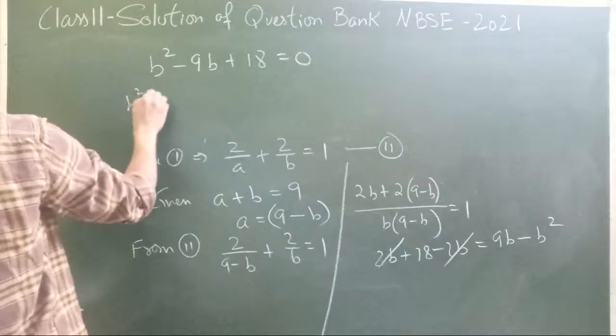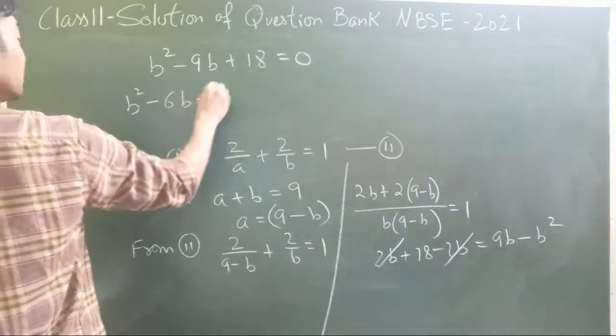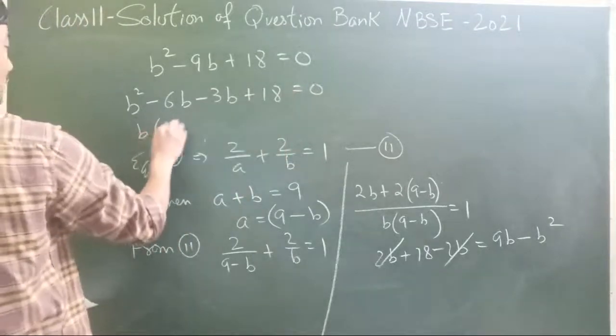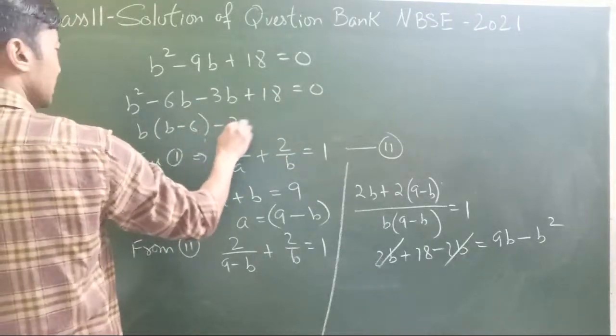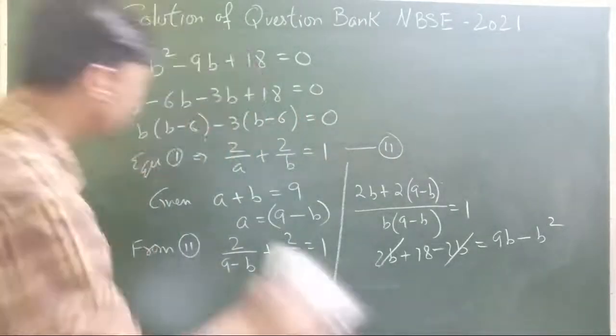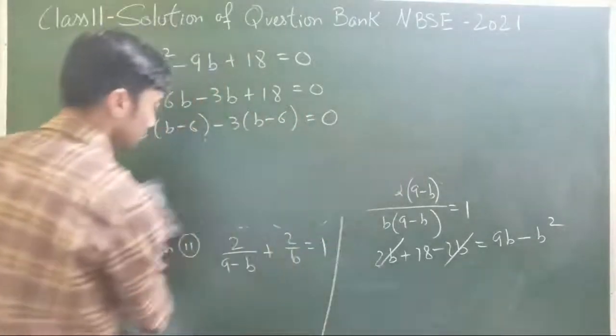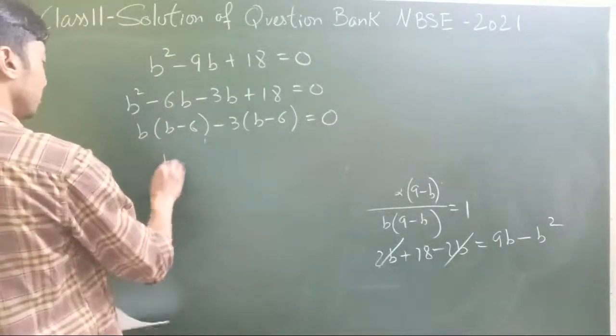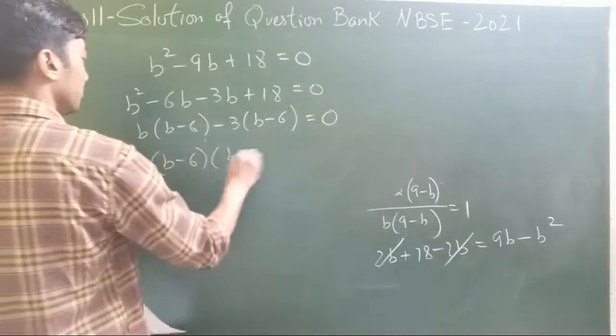Alright, so b we will solve, minus 6 middle term factorization, plus 18 is equal to 0. So b minus 6, b minus 3 is equal to 0.